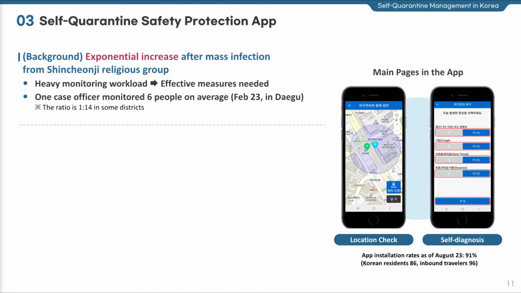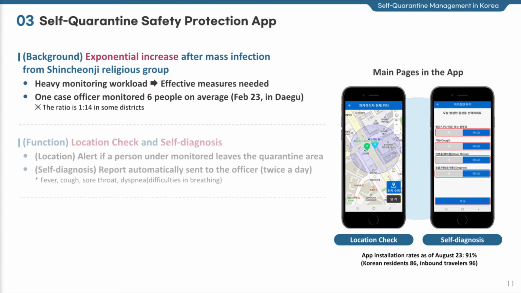The Self-Quarantine Safety Protection app was developed to support the efficient monitoring of self-quarantined persons, as a case officer often had to take care of 14 persons at maximum in some regions due to the surge of people under self-quarantine since the mass infection from the Shincheonji religious group.